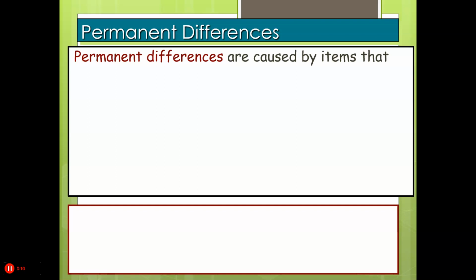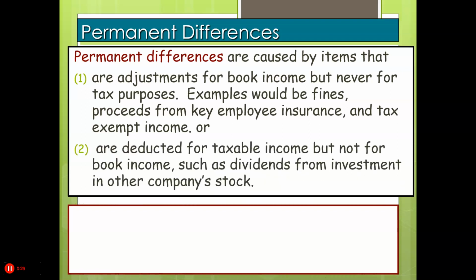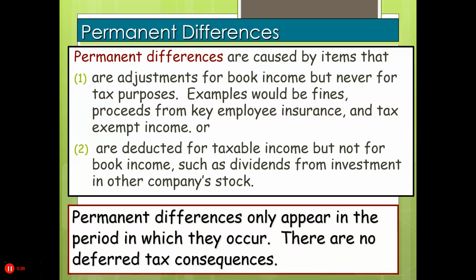Now, permanent differences are caused by items that are adjustments for book income but never for tax purposes. Examples would be fines, proceeds from key employee insurance, i.e. usually insurance on the officers of the company, and tax-exempt income, or items that are deducted for taxable income but not for book income, such as dividends from investments in other company stock. Permanent differences only appear in the period in which they occur. There are no deferred tax consequences.